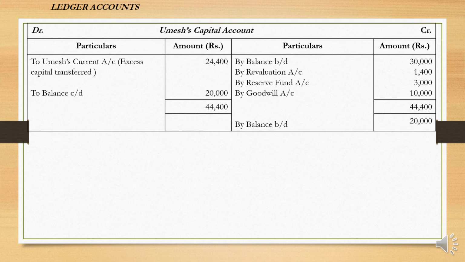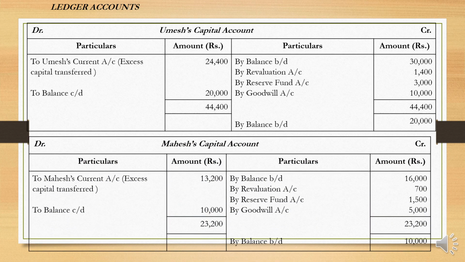Next one, here it is Umesh's capital account. So Umesh's balance brought down, the capital account opening balance 30,000, revaluation profit 1,400, reserve fund 3,000, goodwill 10,000, total is 44,400. His account balance should be 20,000 according to the information given, and therefore there is an excess found of 24,400, which goes right away to the balance sheet again.